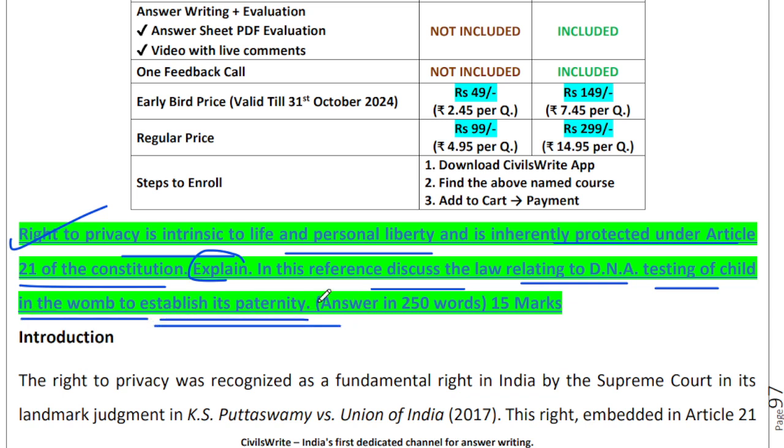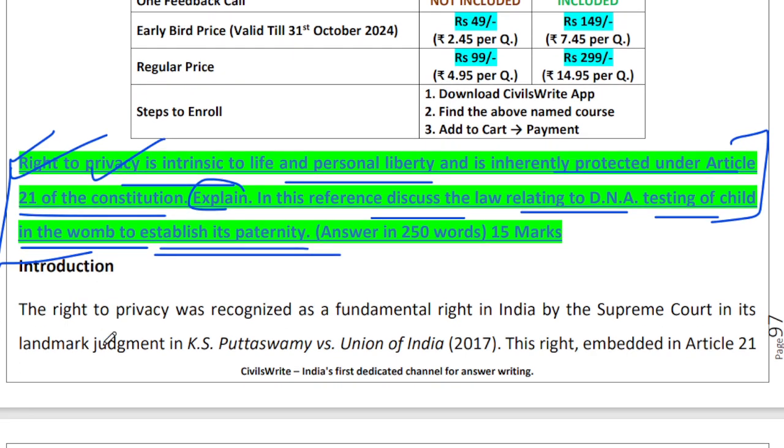See, the idea over here is that my right to privacy is available to me because I am a life form. A child in the womb is also a life form. When we are performing a paternity test on a child who is still in the womb, have we taken the child's permission? Can we take that child's permission? We can't. So isn't that invading that life's right to privacy? That is the basic question that is getting tested over here. A fairly tricky question to answer if you have zero idea about this particular law on DNA testing of a child in the womb to establish paternity.